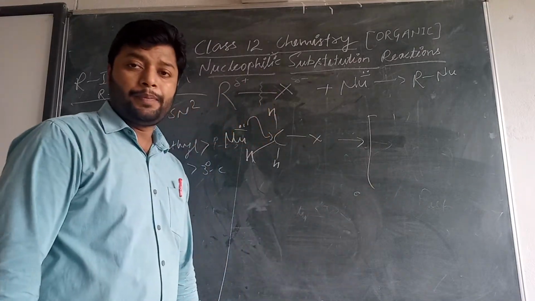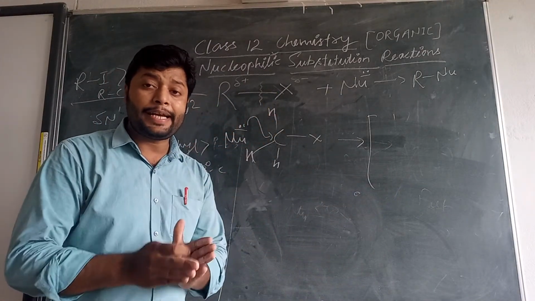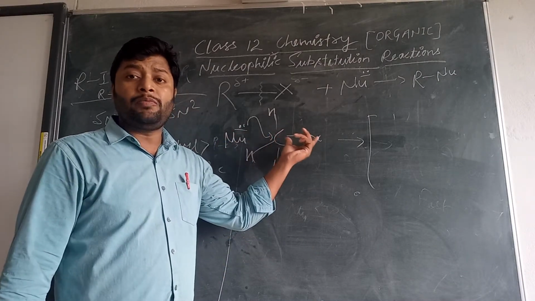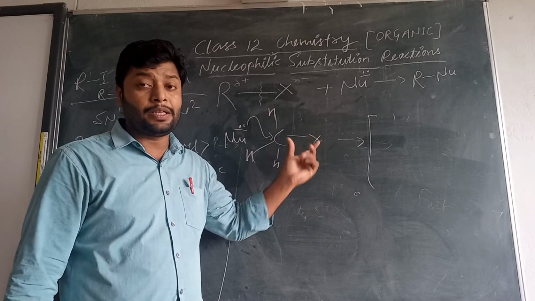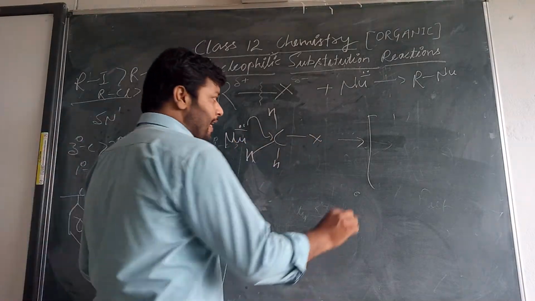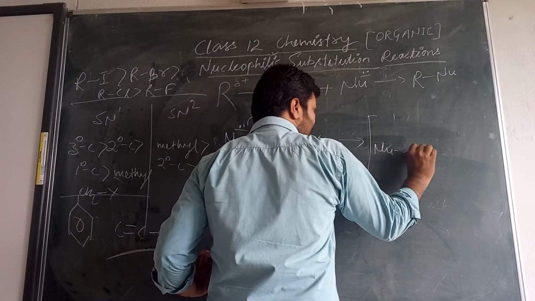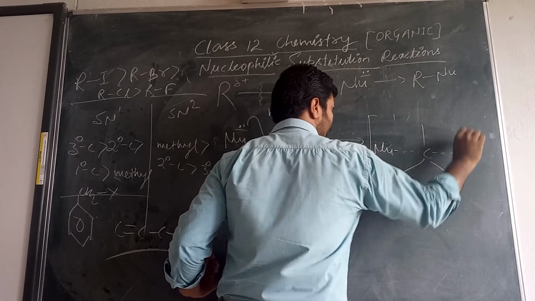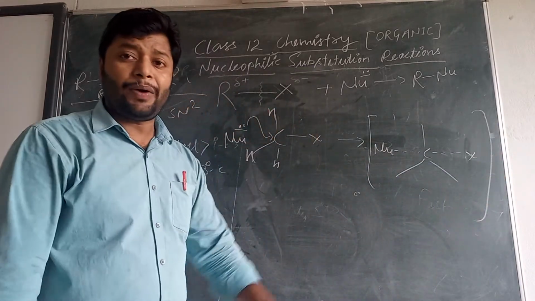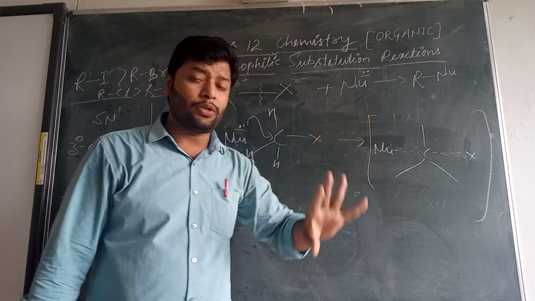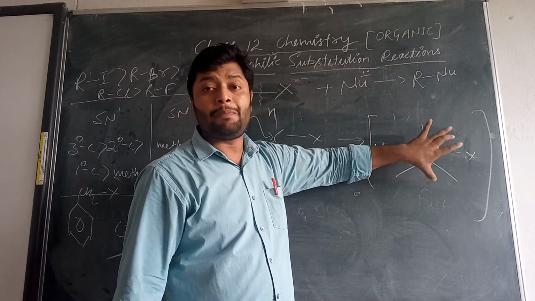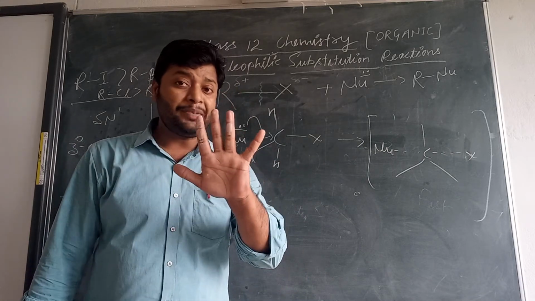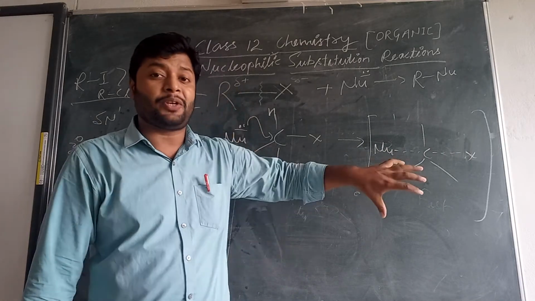This is called the transition state. The transition state indicates the formation of the bond between the nucleophile and carbon and the breakdown of the bond between the halogen and carbon simultaneously. The structure is trigonal bipyramidal, because five different species are attached to the carbon at the time of the transition state.